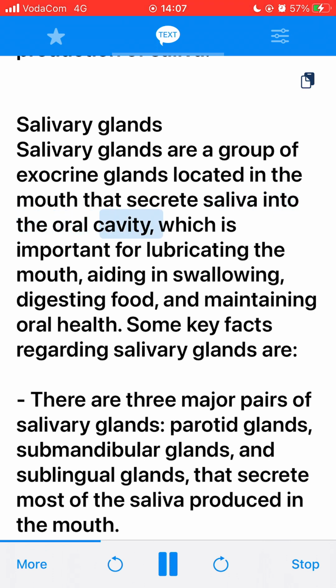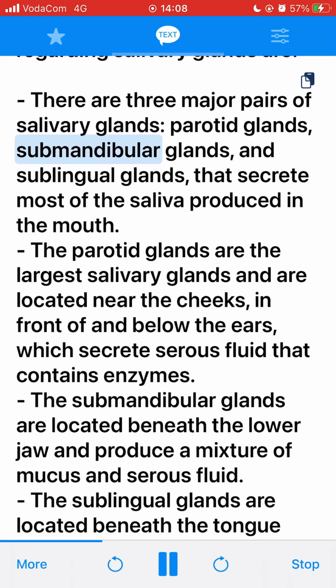Salivary glands are a group of exocrine glands located in the mouth that secrete saliva into the oral cavity, which is important for lubricating the mouth, aiding in swallowing, digesting food, and maintaining oral health. Some key facts regarding salivary glands are: there are 3 major pairs of salivary glands, parotid glands, submandibular glands, and sublingual glands, that secrete most of the saliva produced in the mouth.